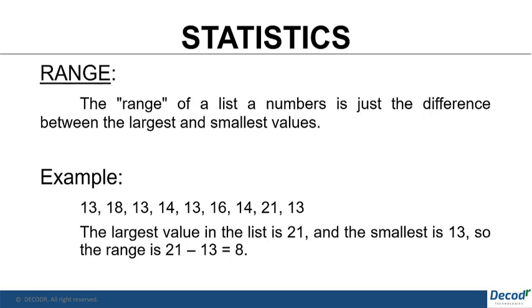Next is the range. Range is basically the difference between the largest value and the smallest value in the set of numbers. Here in this case, the largest value is 21 and the smallest is 13. We just subtract those two numbers and we get our range. Again, this is a very simple concept, nothing great in this.